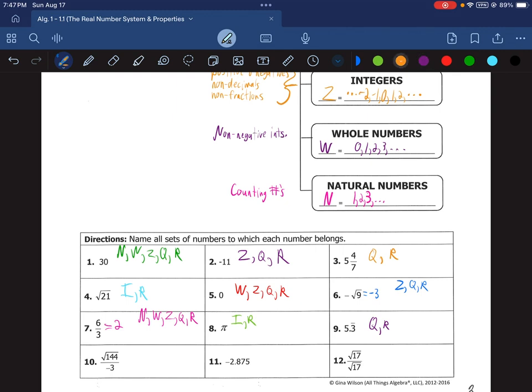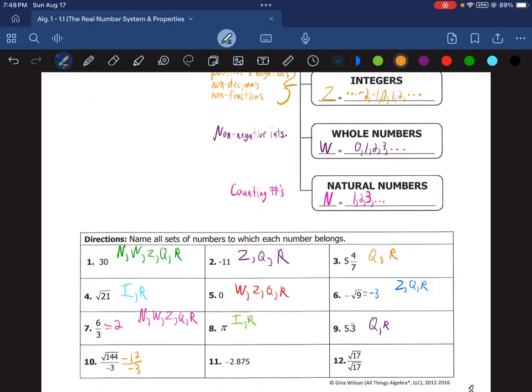So we see that square root, and we see it's a fraction. Okay, let's take it one piece at a time though. Square root of 144. Is 144 a perfect square? Is there a number that multiplied by itself will get us 144? And 12, in fact, does the trick. 12 times 12 is 144.